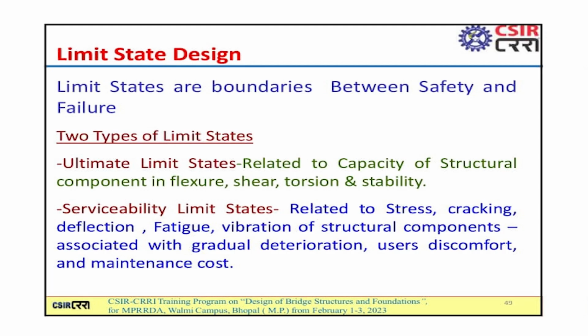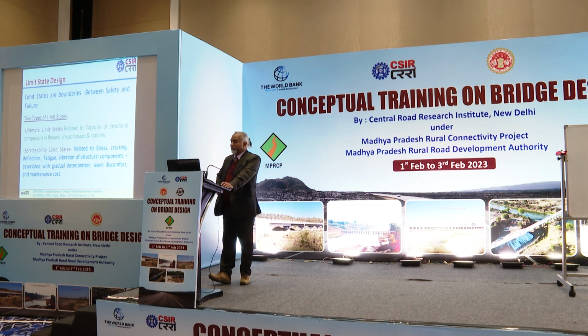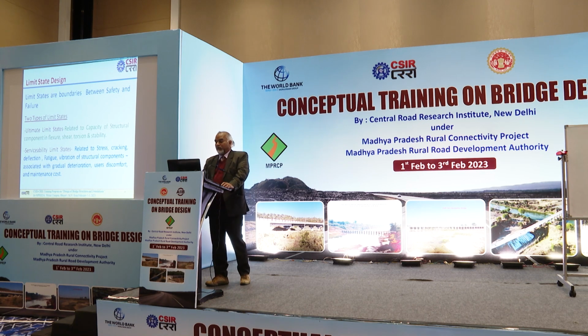They have two types of limit states: ultimate limit state and serviceability limit state. Ultimate limit state is related to the capacity of structural components in flexure, shear, torsion and stability, while the serviceability limit state relates to stress, cracking, deflection, fatigue, vibration and associated deterioration, etc.